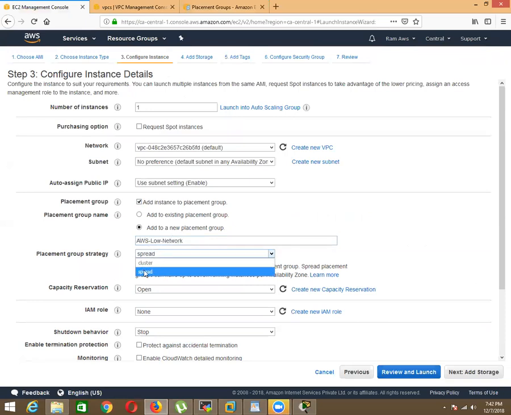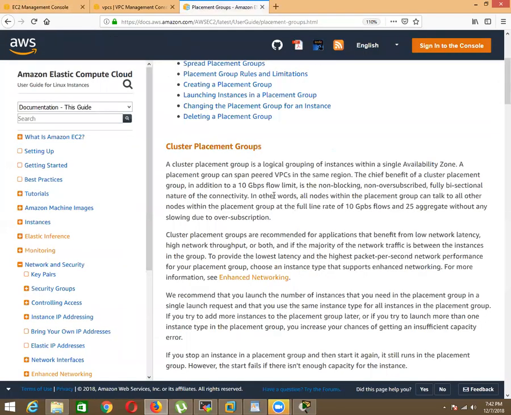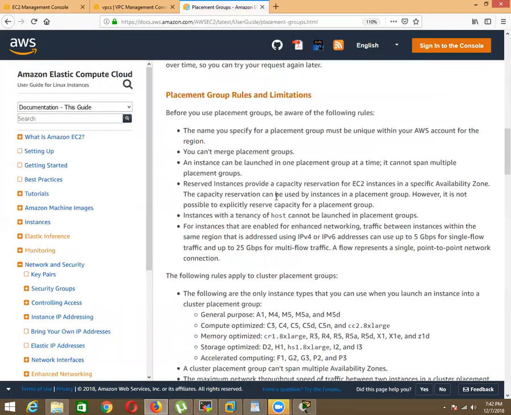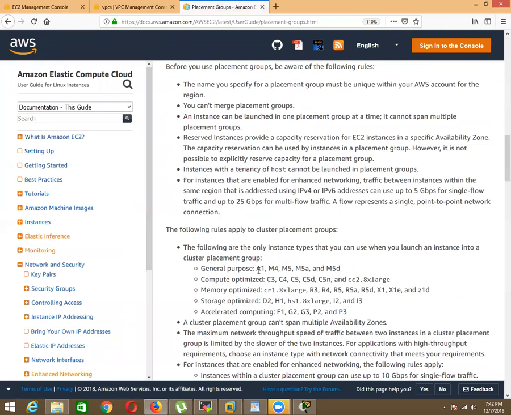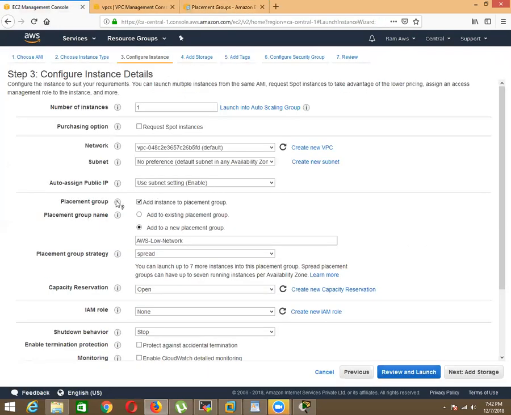So here it is asking you for spread. So put it in spread, and maximum you can have 7 instances in this placement group. So this is a T2.micro base instance. If I go back and check, I think this one is not supported. That's why. So a free tier instance is not supported. So we should have another instance in order to put it in this placement group, and it will boost up the network performance. We call it enhanced networking.